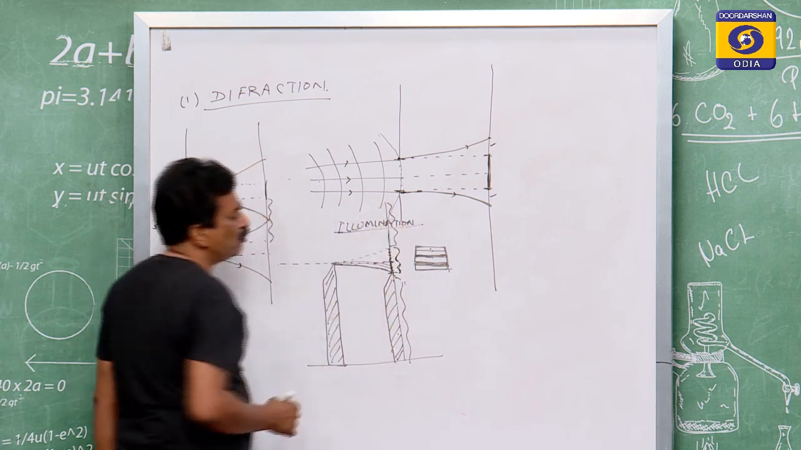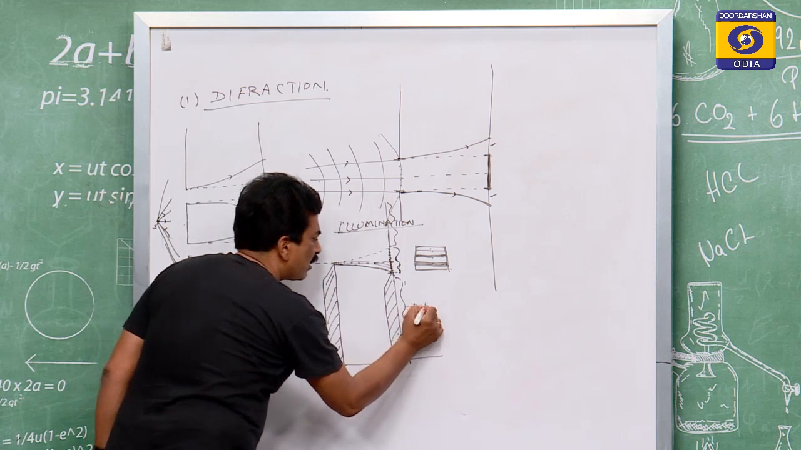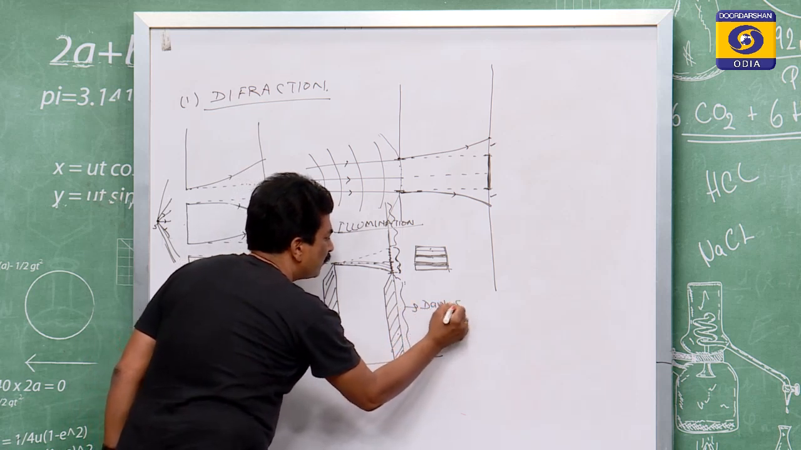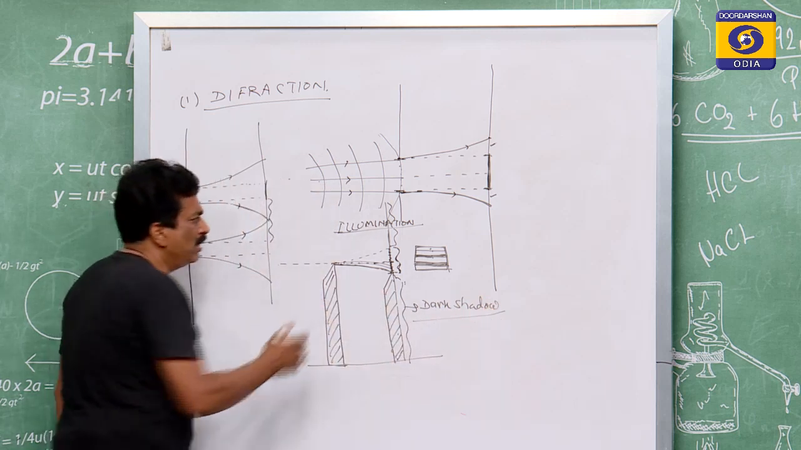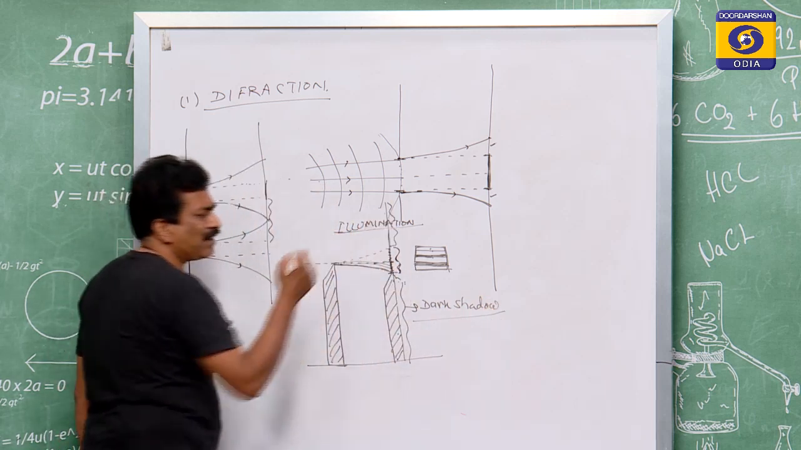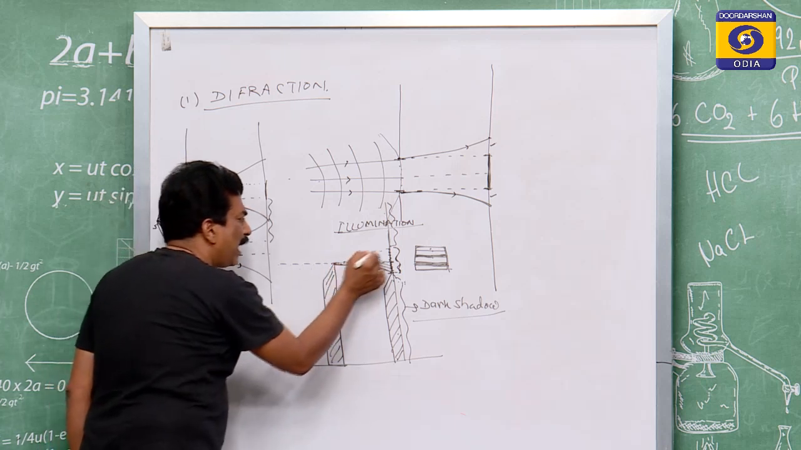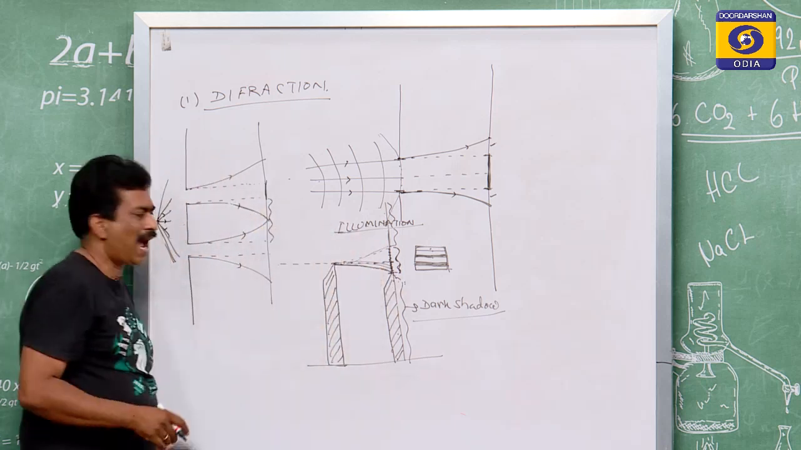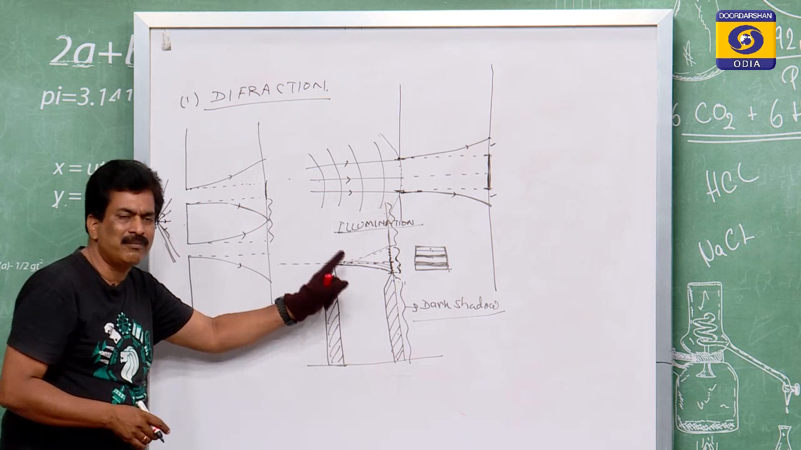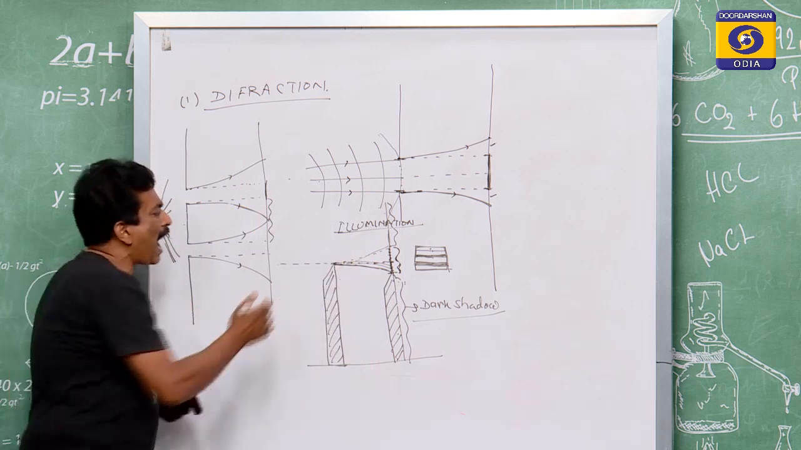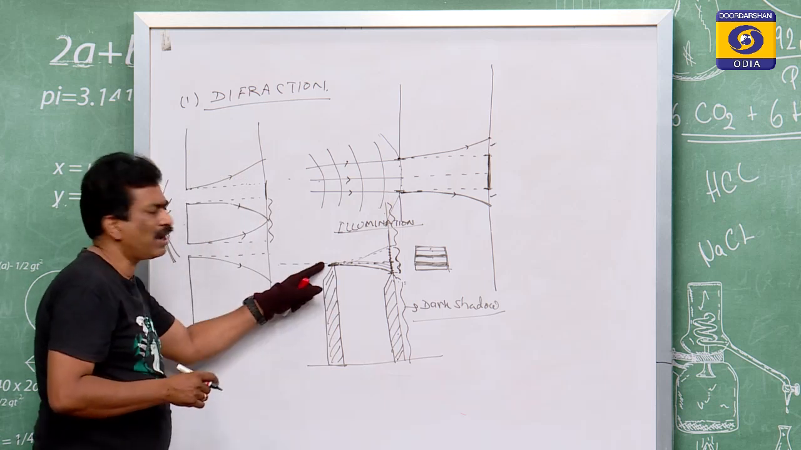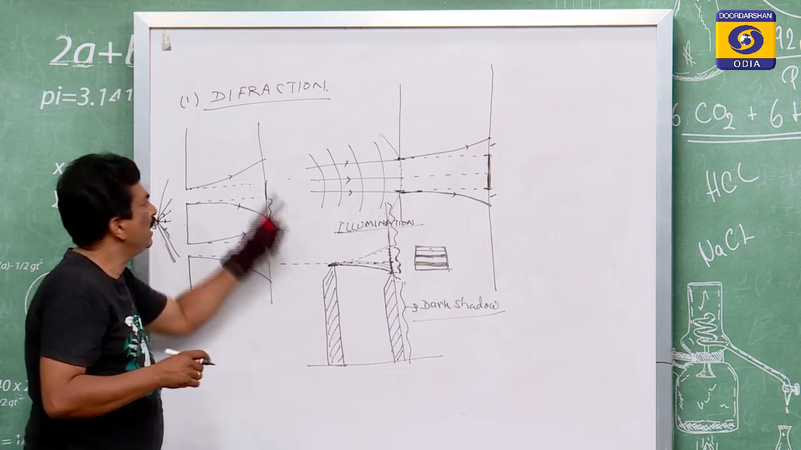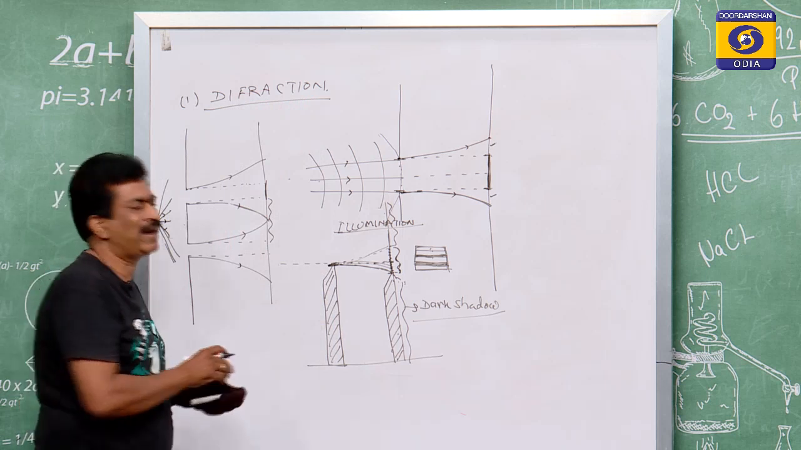So this is the illumination region. This is the dark shadow. This is the dark shadow. Between the illumination and the dark shadow, the ray bends. And this phenomenon of bending of light at the corners of its passage or at the end of its passage is known as diffraction.